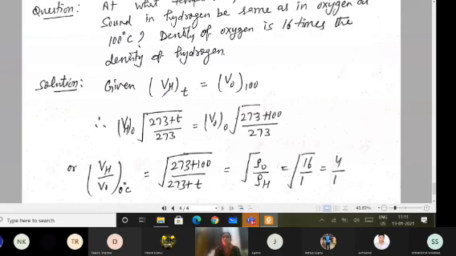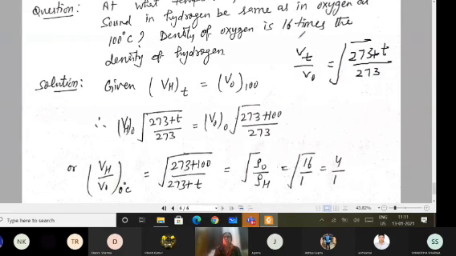At the same time, if I want to write with reference to the temperature, I can write Vt upon V naught, where V naught is at 0 degrees Celsius, equals the square root of 273 plus T divided by 273. These two formulas you have to keep in your mind. So if it is given in the question that at T temperature, I want to find at what temperature hydrogen speed is the same as at 100 degrees Celsius for oxygen, then by the question, these are equal.